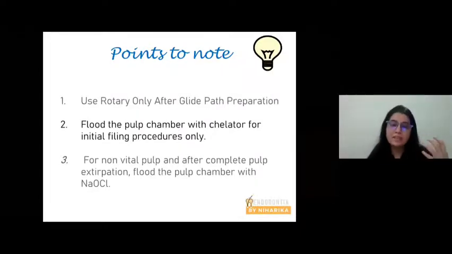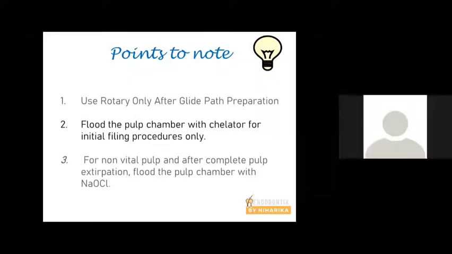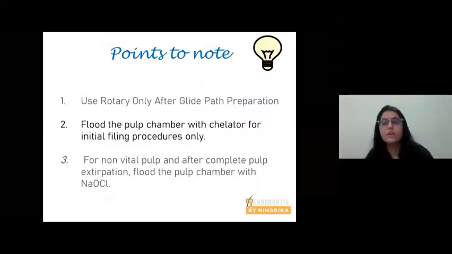All right. Second, flood the pulp chamber with chelator for initial filing procedures only. If you are going to use hypochlorite for the initial filing procedure, what is going to happen? It's going to dissolve the organic debris which is present in the pulp, and this dissolved organic debris is going to hamper or provide resistance to the advancement of the rotary file till the apex.